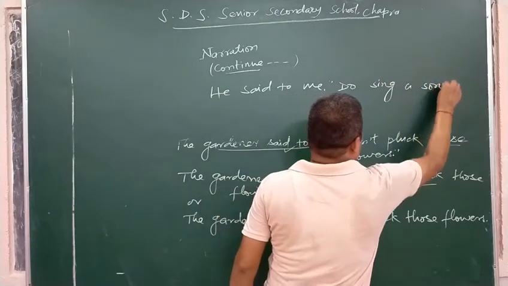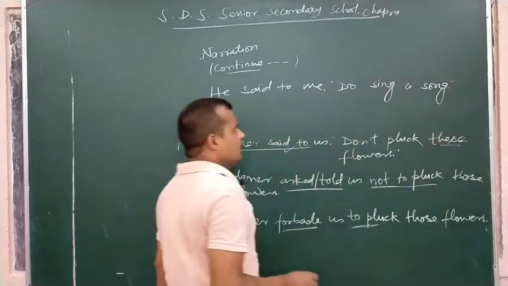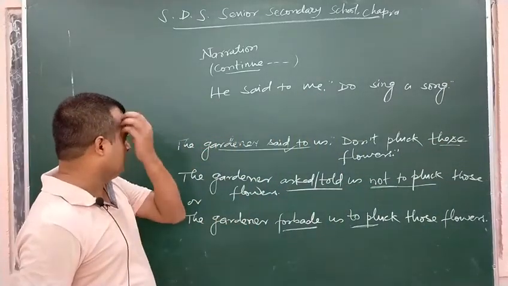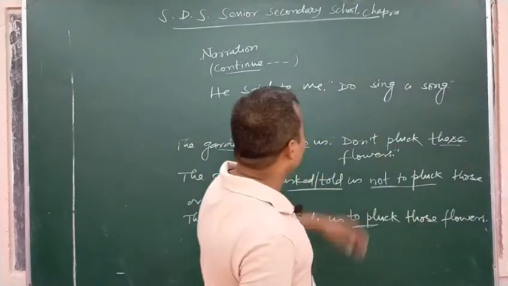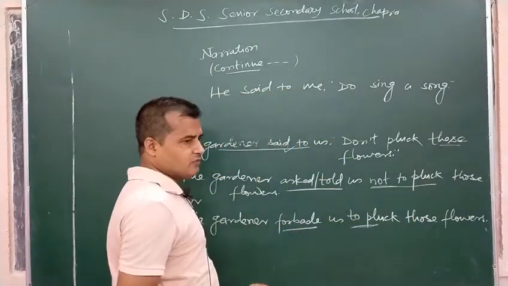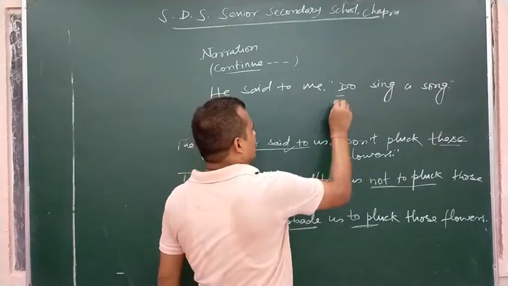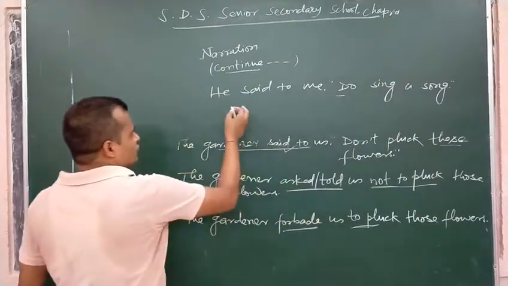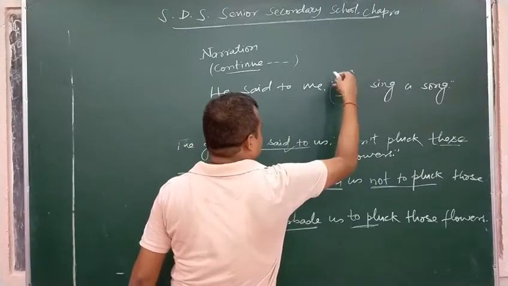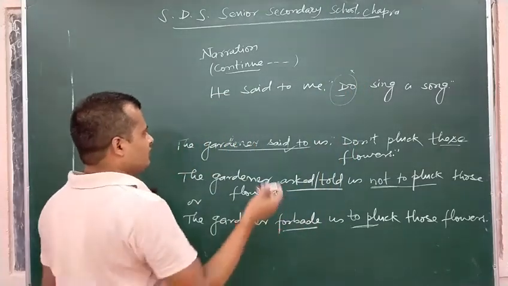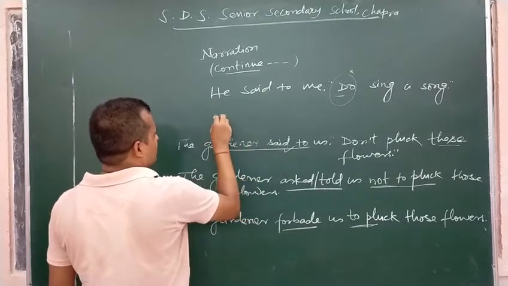Do sing a song is a type of emphatic imperative. Sing a song is simply an imperative one, but do is placed before the verb, so it becomes emphatic. So in such sentences, do, does and did are omitted. See here how it is going to change.